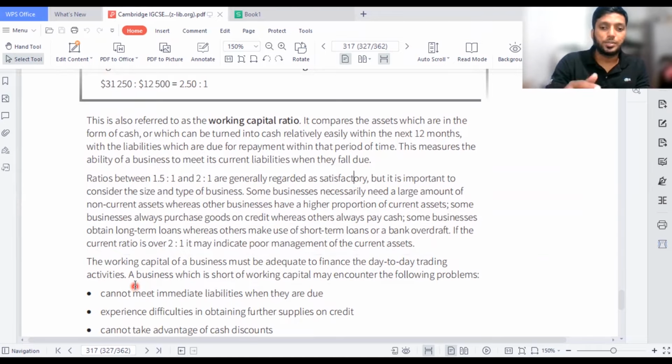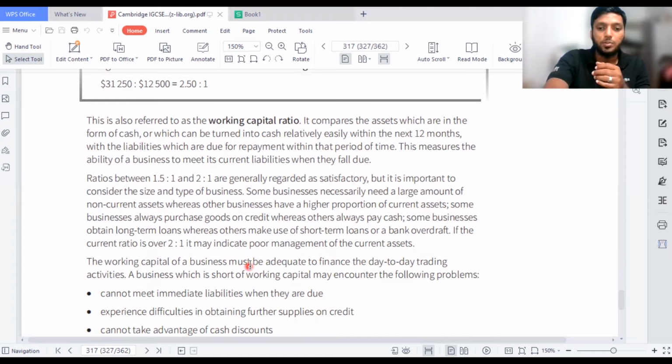You should say that the business is trying to maximize, or they are above the benchmark, they are keeping the level of figures above the rate, so the business is stable. If you get an answer which is more than 1.5, more than 2, completely go for an answer in a favorable way. Don't say the business is not doing good, the business should develop that, the business should develop this. So that's completely insane and wrong, guys.